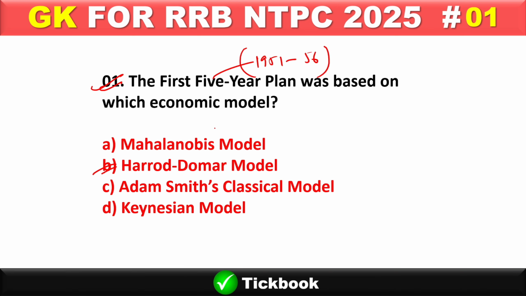If I talk about option number A, Mahalanobis model, it was used in the second 5-year plan, and the time period was 1956 to 61. Move on to the next question.